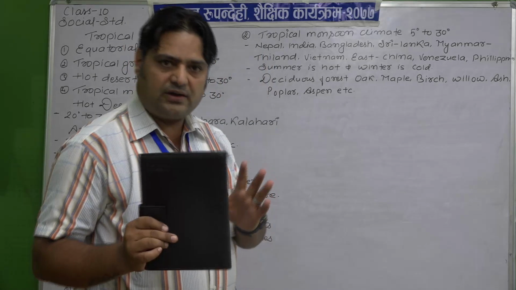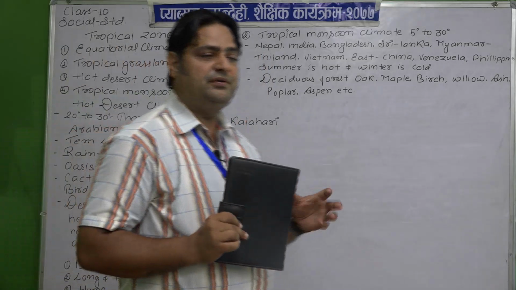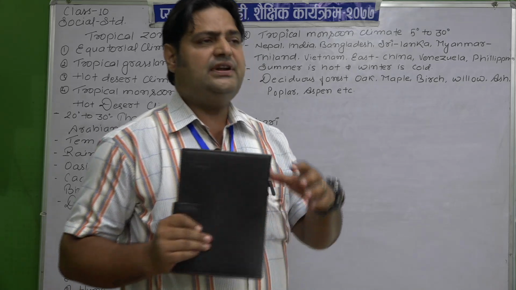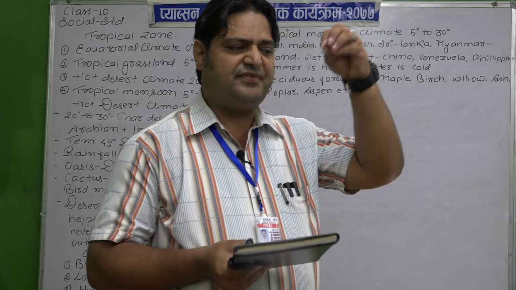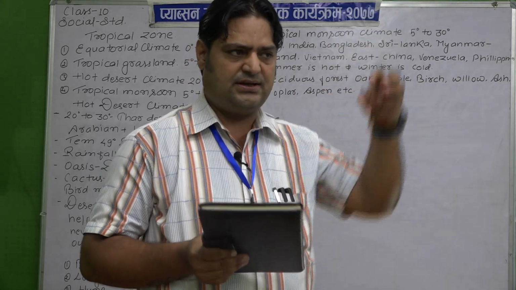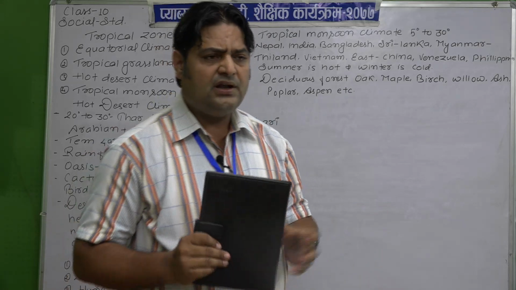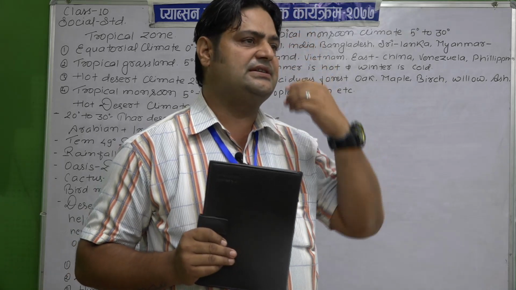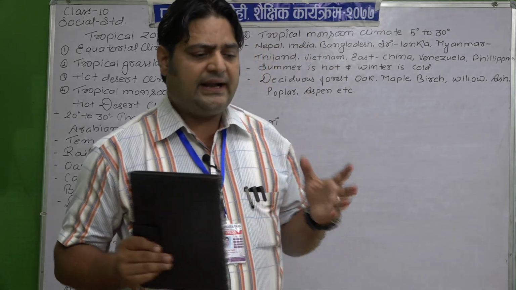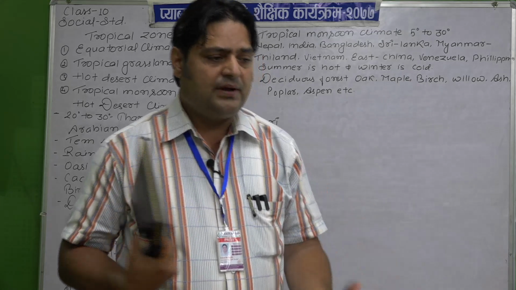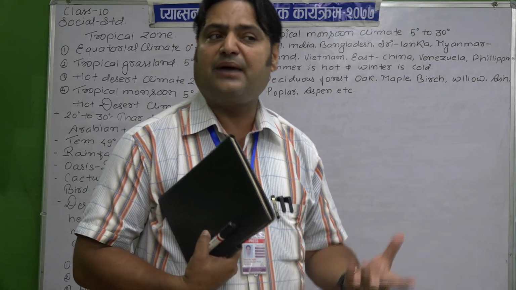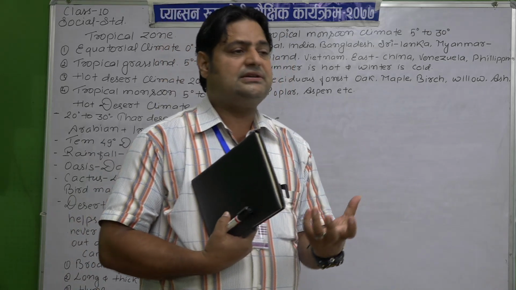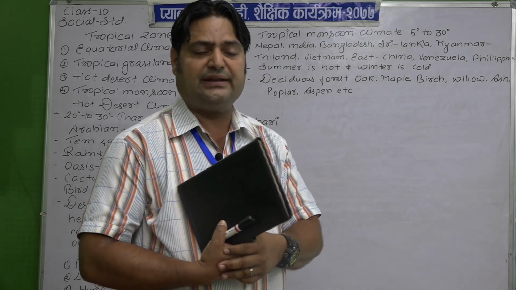It is found between 20 degree to 30 degree, and rainfall is very scanty. Rainfall is very scanty means that rainfall is very less. Scanty means charra in Nepali. The rainfall is not enough, so there is a kind of vegetation like cactus. Cactus have long roots to survive in that climate. With the help of that long root, they collect or absorb underground water, and they survive.